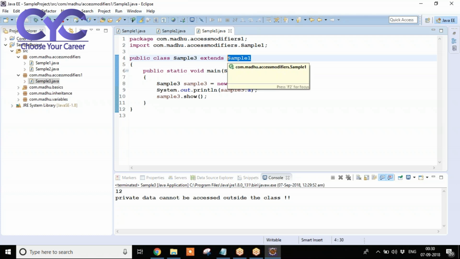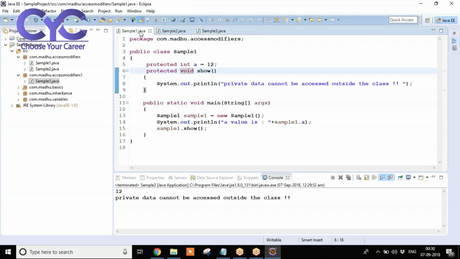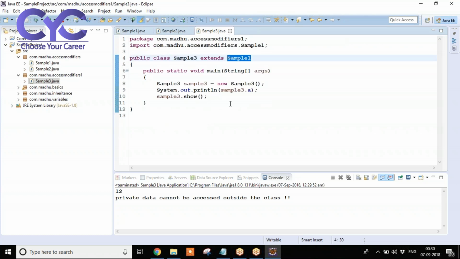It won't bother about the properties. It bothers about the class. It is a class from another package. That's why it is importing. Of course, it may be imported, but scope is very important. That's what I want to say here. So if the data is protected, then successfully it is going to be accessed outside the package also. Clear, right?